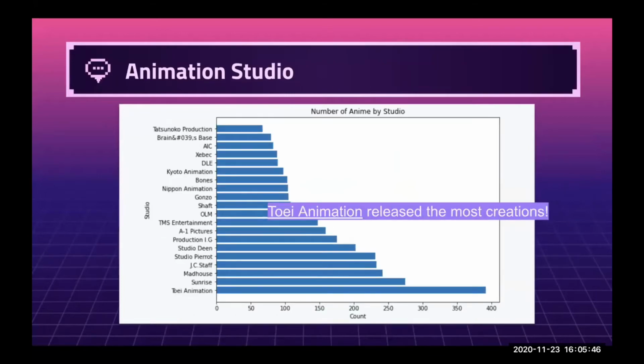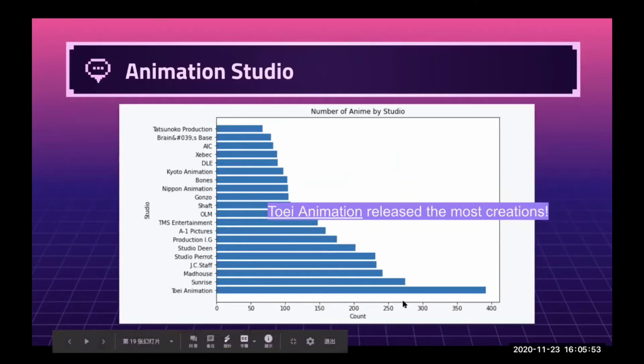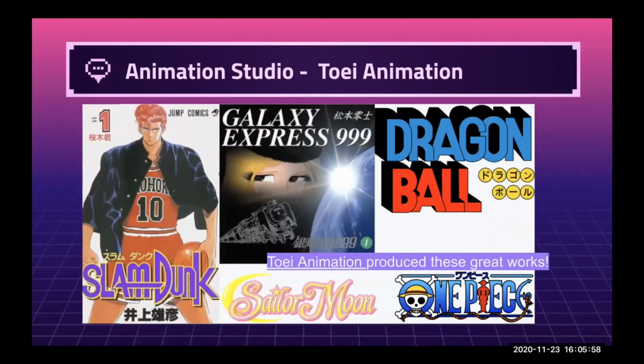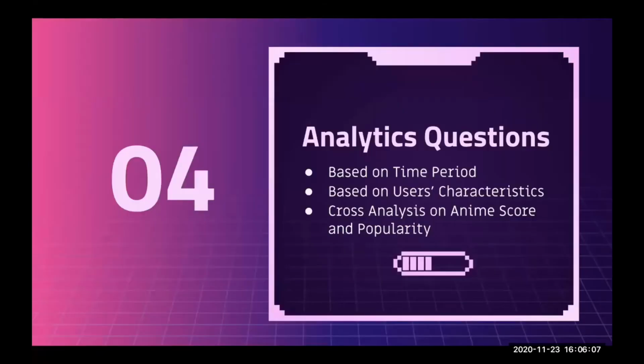Here, we only sort and display the top 20 studios that produce the most anime works in total. According to the bar plots, Toei Animation released the most creations. Here are a couple of great works produced by Toei Animation, like Dragon Ball and One Piece. Now, with the general understanding of the dataset, we design 3 analytic questions to explore and analyze interesting patterns, then generate conclusions based on the findings.